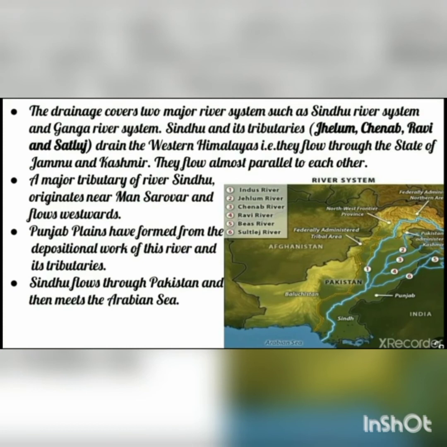A major tributary of the river Sindhu originates near Mansarovar and flows westwards. The Punjab plains have formed from the depositional work of the Sindhu river and these tributaries. Sindhu flows through Pakistan and afterwards meets the Arabian Sea.